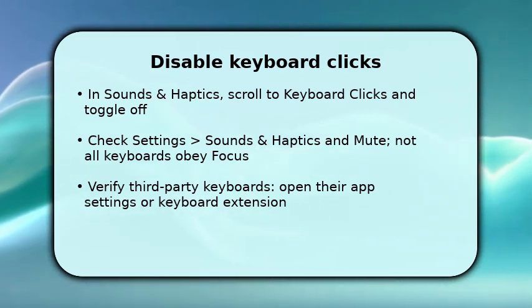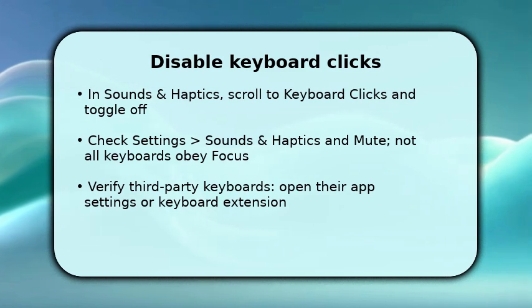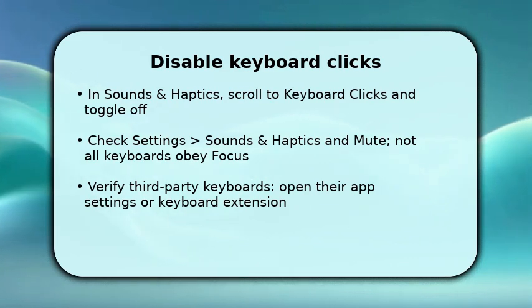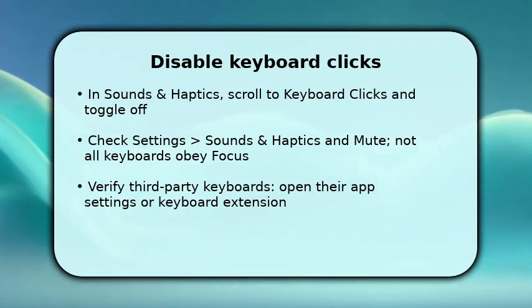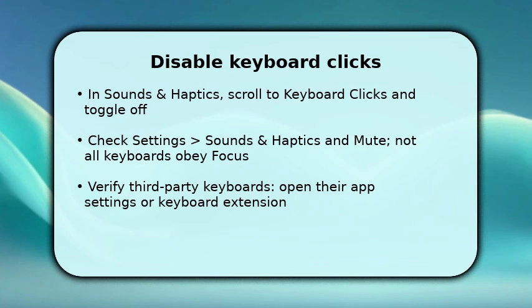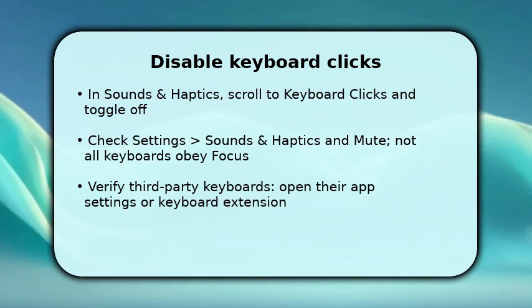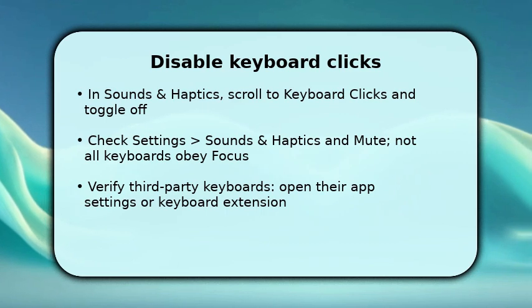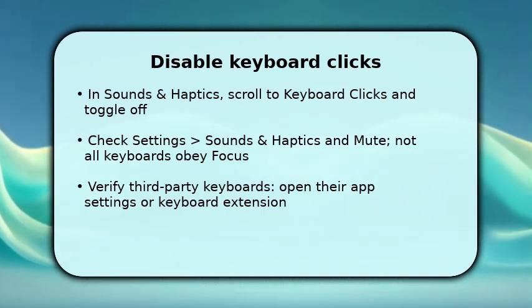Next, make sure your focus or silent switch isn't creating exceptions. Some focus modes can let system sounds through. If you use a third-party keyboard, open its app or keyboard settings and disable sound there too. This explains why both system and app-level toggles matter. One controls iOS clicks, the other controls add-on keyboards.